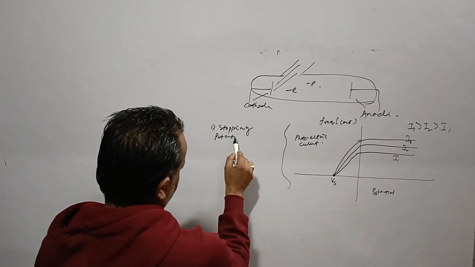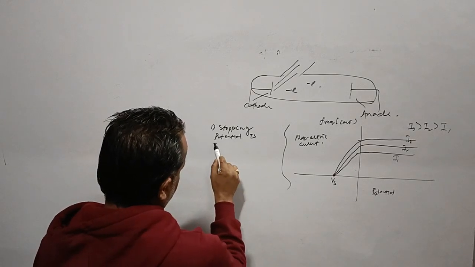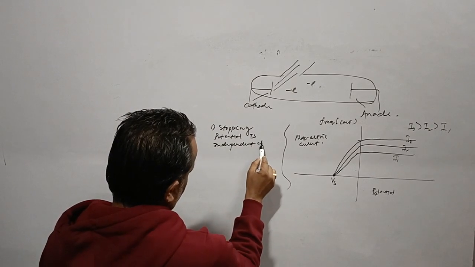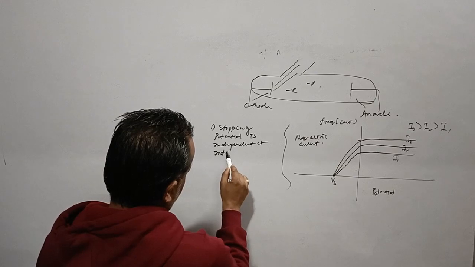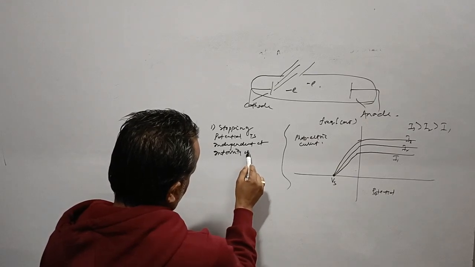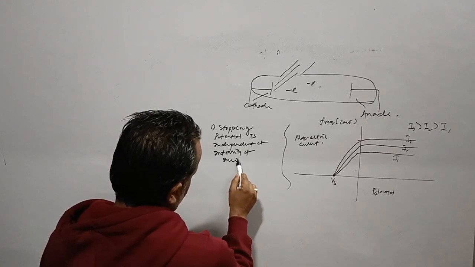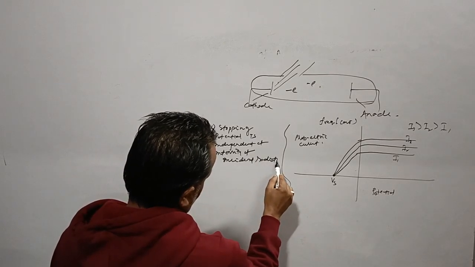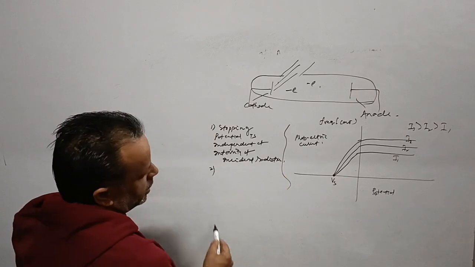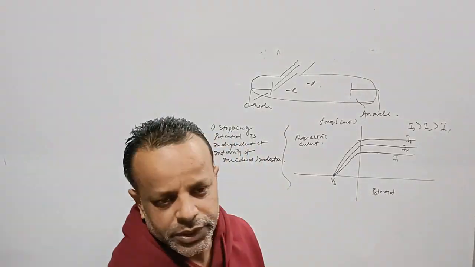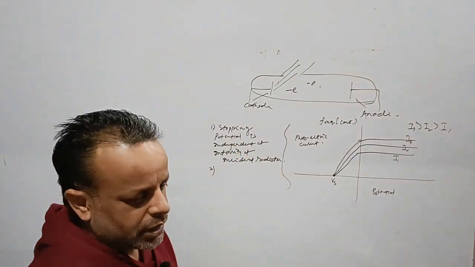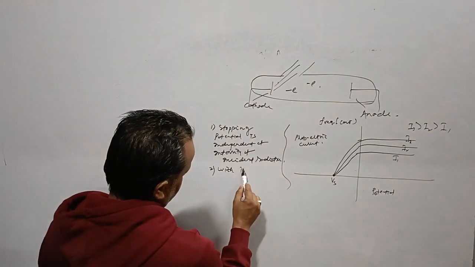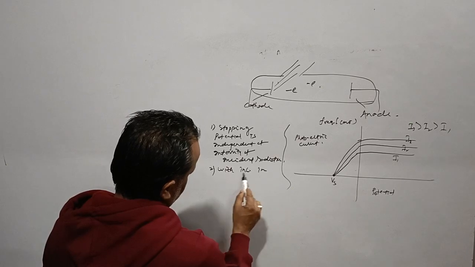Stopping potential is independent of the intensity of incident radiation, and we see that with increase in the intensity of incident radiation, the saturation current increases.